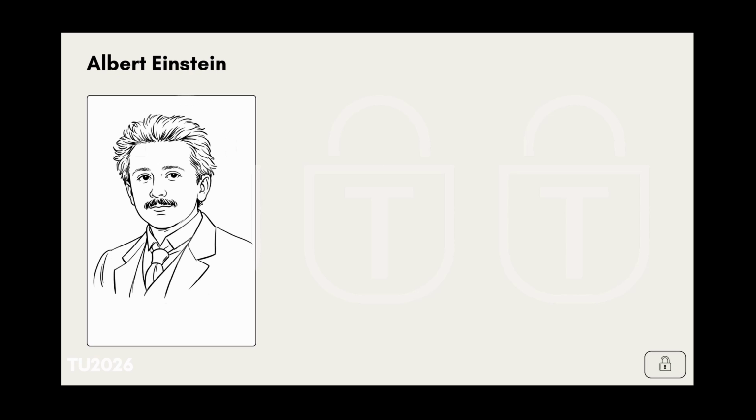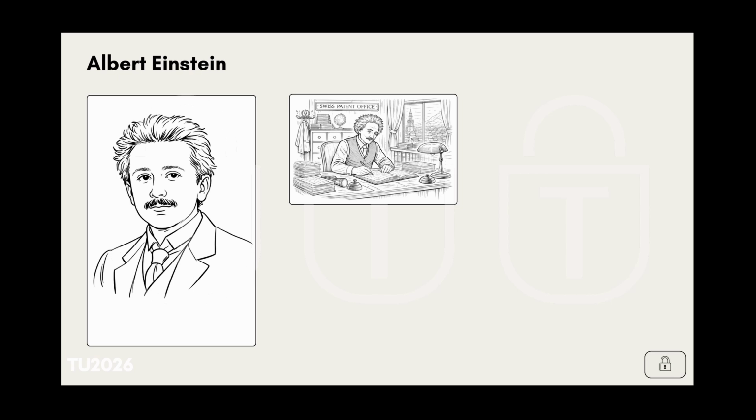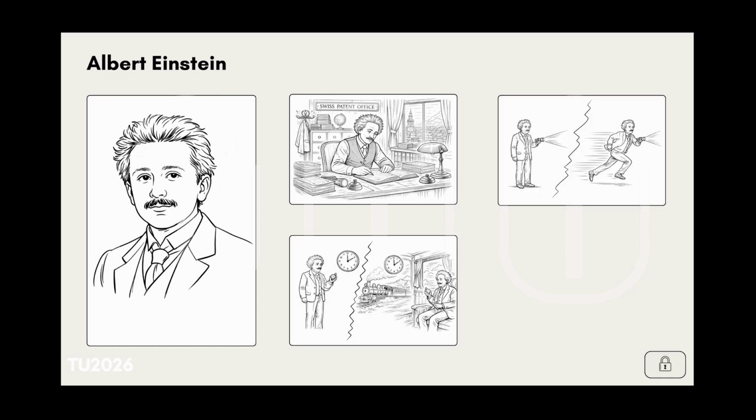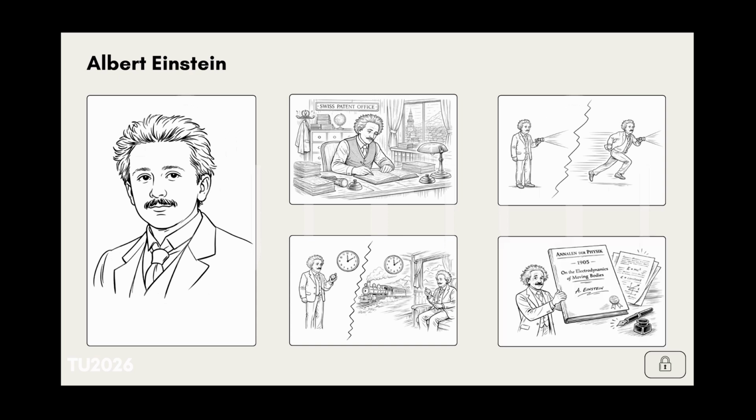Albert Einstein changed physics dramatically at the age of 26. But here is what makes this story especially interesting. He was not a university professor. He was not working in a famous laboratory. He was working as a technical expert in a patent office in Switzerland. While reviewing inventions and technical documents, he was thinking deeply about light, motion, space, and time. In 1905, he published a paper that completely changed our understanding of the universe.